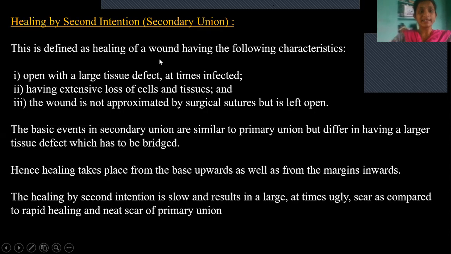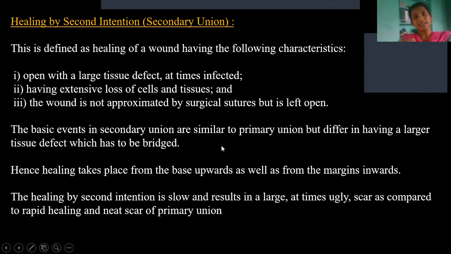And then healing by secondary intention can take place in case of open wounds with a large tissue defect, that means a large mass of tissue is damaged, and sometimes it is infected, with extensive loss of cells and tissues, and the wound is not approximated by surgical sutures but is left open, not closed by surgical sutures. That kind of wound will heal by the process of secondary union. The same events that take place in primary union take place here, but with a large tissue defect which has to be bridged.